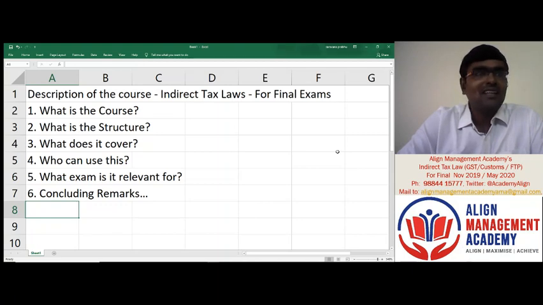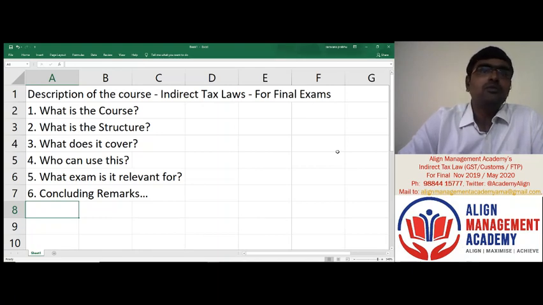So anticipating that break, they also anticipate this paper. On a more serious note, this paper for your CA final examinations is very much a scoring paper. With a decent amount of effort and a consistent sustained effort, definitely a good amount of marks can be scored, point number 1.